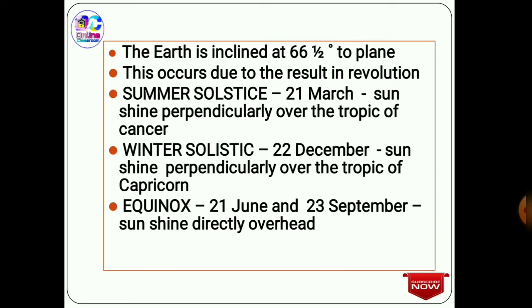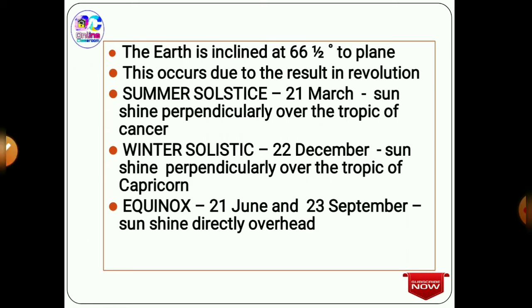The other type is when the sun shines perpendicularly over the Tropic of Cancer and the Tropic of Capricorn. When the sun shines perpendicularly on the Tropic of Cancer, it gives rise to the summer solstice. This occurs on a fixed day, that is on the 21st March. And when the sun shines perpendicularly on the Tropic of Capricorn, it gives rise to the winter solstice, that is on the 22nd December. This is also a fixed day.